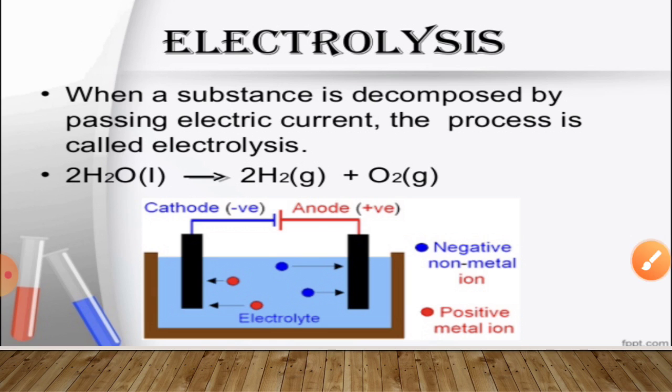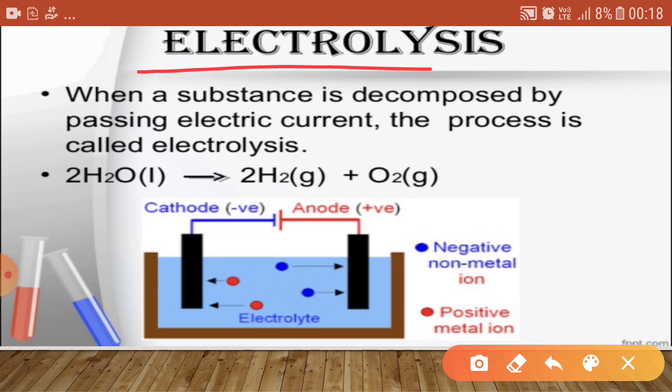So here we are defining the electrolysis. Basically in electrolytic decomposition, the decomposition is achieved by passing an electric current, for example, when water is decomposed into hydrogen and oxygen.